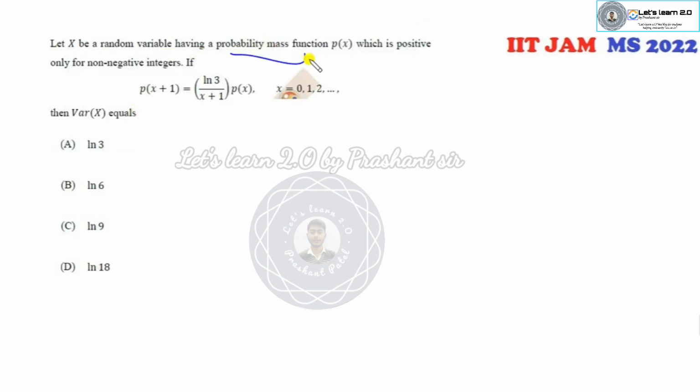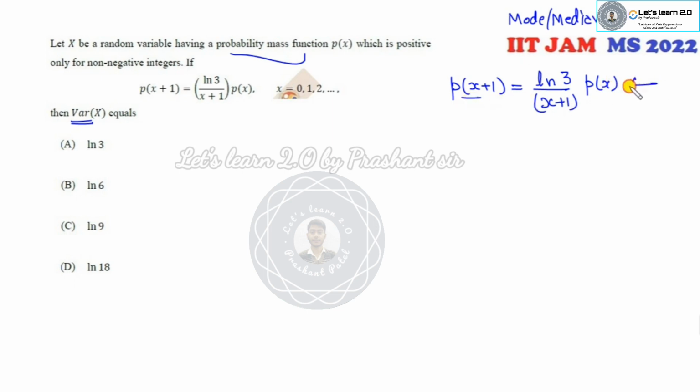Okay, look at this one. X is a distribution function with a probability mass function here. Then you have to find the variance of this. I think it's very simple. Which thing comes to your mind when you look at this term? Remember, this is a recurrence relation, just like the mode and the median. If you remember that, what is the distribution of this? Then you must know that this is a Poisson distribution.